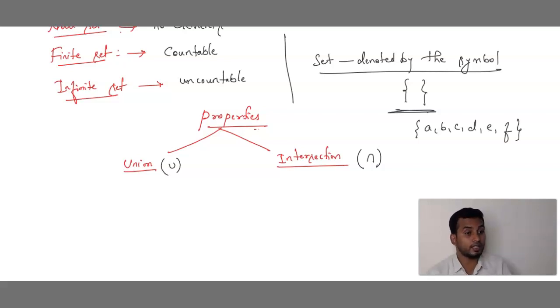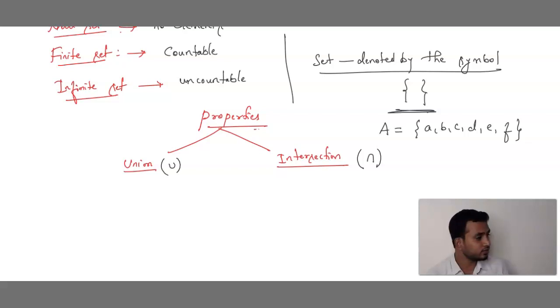One more very important thing: inside the set you have to use only small alphabets, not capital letters, small letters. समझ में आया बेटा? कभी भी सेट के अंदर के एलिमेंट्स को किससे डिनोट करना हमें? स्मॉल अल्फाबेट्स. We have to use small alphabets. Got it? But set is denoted by the symbol capital A.